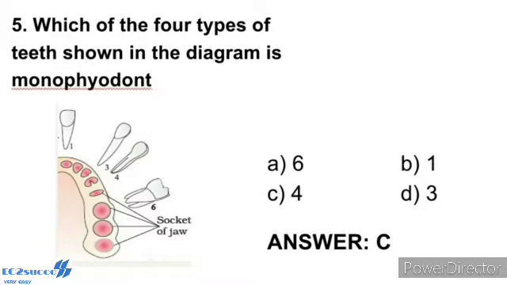The tongue is a freely movable muscular organ attached to the floor of the oral cavity by the frenulum. The upper surface of the tongue has small projections called papillae, some of which bear taste buds. So the correct answer, option C, is 4.